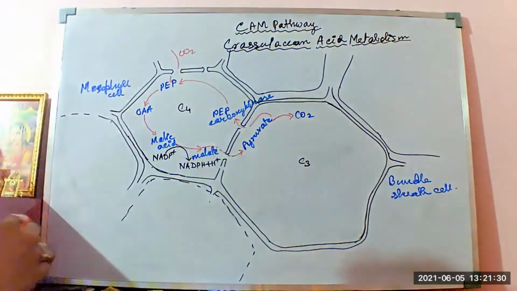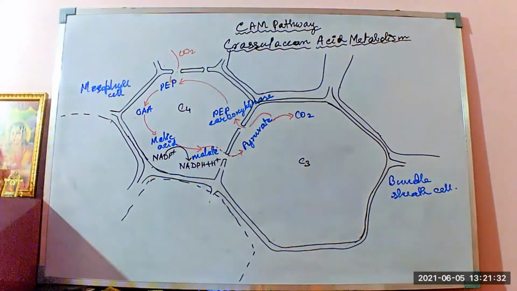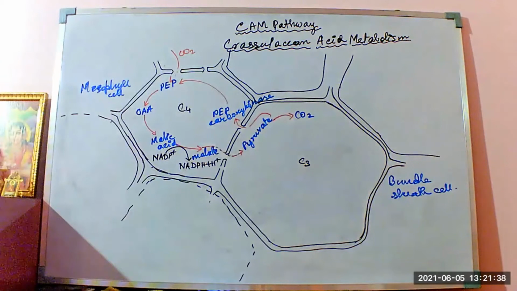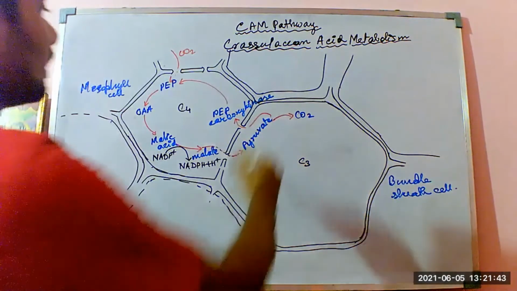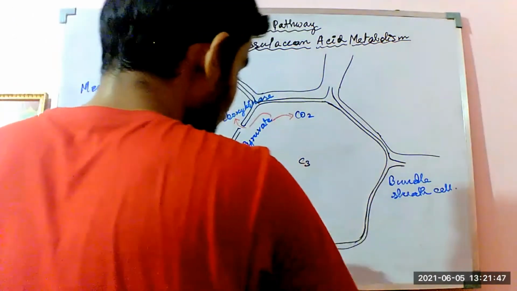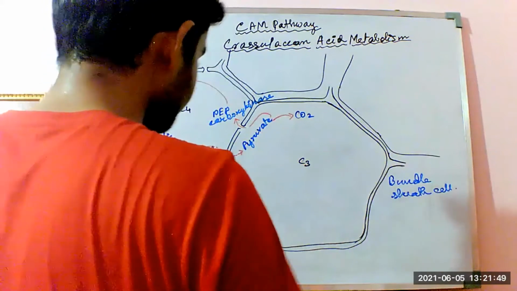So the triose, that is pyruvate, is getting converted to phosphoenolpyruvate, and here also, in the presence of atmospheric oxygen, the glucose that is being formed in the C3 cycle, the starch or glucose, is dropping out in these other cells.